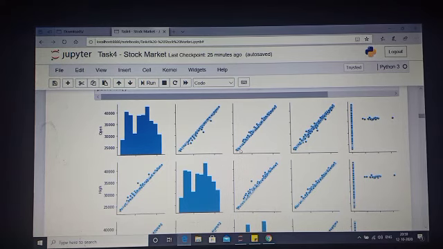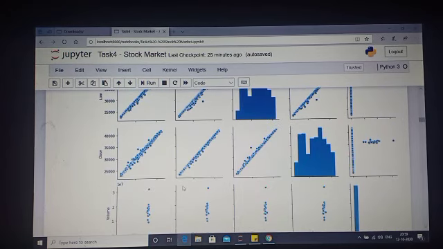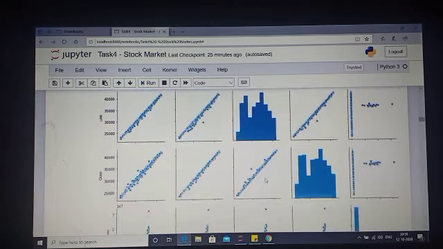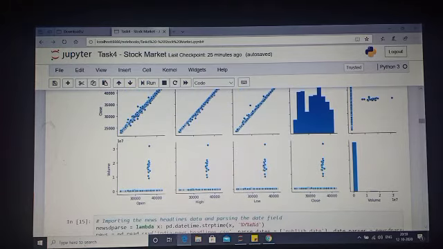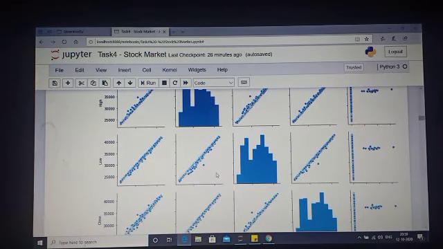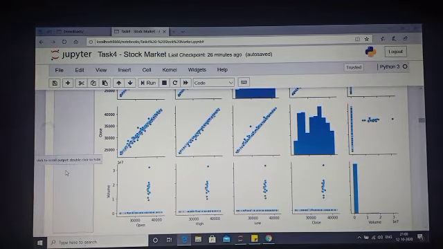These four features are linearly almost 90%, 95, 97% connected to each other. That is the main relationship that we can see through graphs. Other things, the volume part is still debatable, it's not linear, it's showing some dots here, some dots there, but the rest of the features are linearly connected to each other. So we can actually build a linear regression or multilinear regression model based on the data.